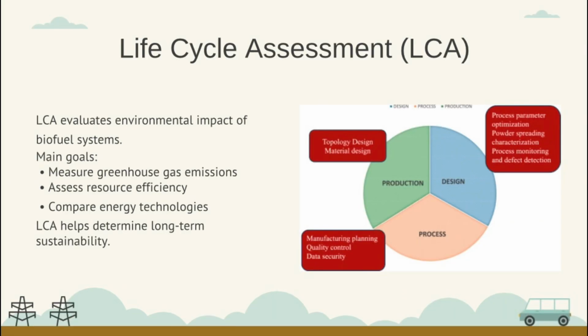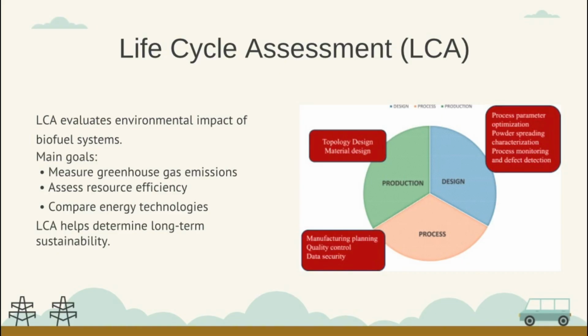Life cycle assessment, also called LCA, is a method used to evaluate the environmental impact of a product or process. It focuses on emissions, resource efficiency, and comparing energy technologies to assess sustainability.